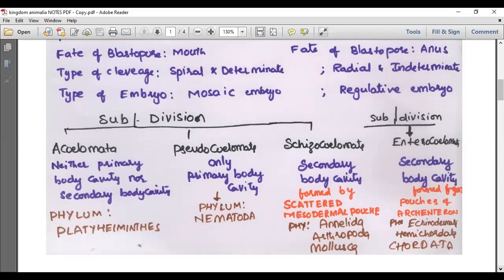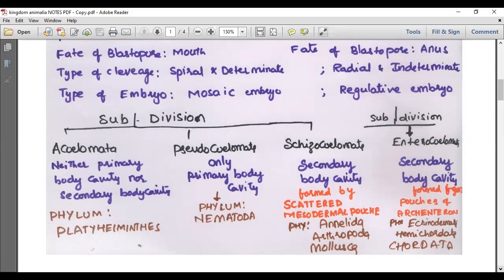Ultimately, you have to remember that neither primary nor secondary body cavity means there is no cavity at all, acoelomata. Only primary body cavity, pseudocoelomata. Then the true body cavity from the splitting of mesoderm or scattered mesodermal pouches, schizocoelomata, eucoelom.